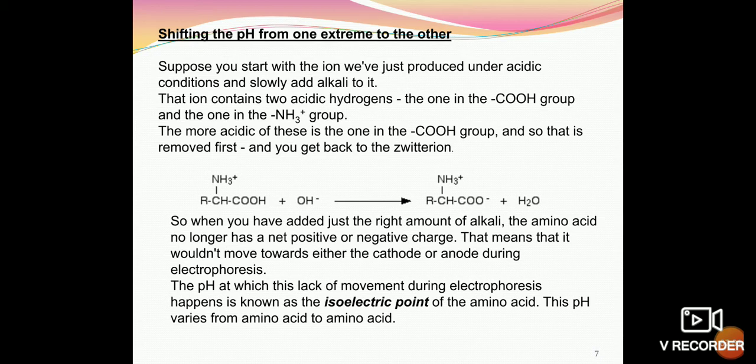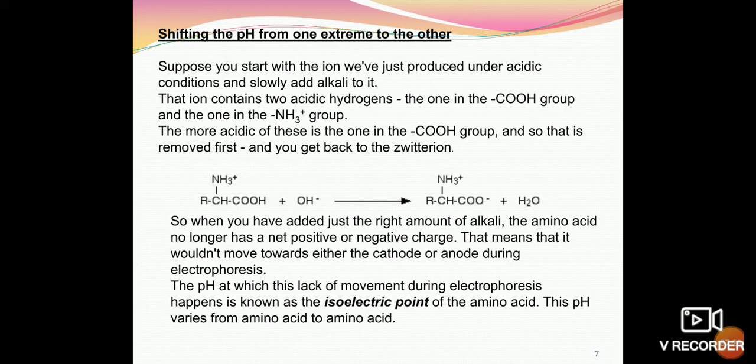The pH at which this lack of movement during electrophoresis happens is known as the isoelectric point of the amino acid. This pH varies from amino acid to amino acid.